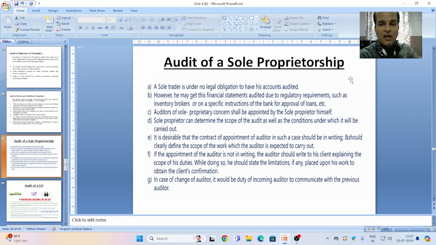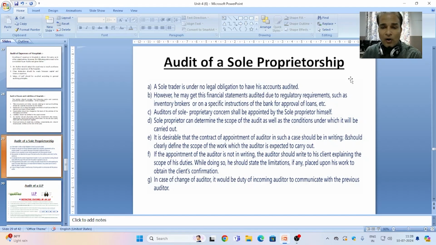However, he may get his financial statements audited due to regulatory requirements such as investment brokers, or on specific instructions of the bank for approval of loans. This means if a sole proprietor wants to raise a loan, he may approach the bank, and as the bank requires only audited books of accounts for accuracy and reliability, the sole proprietorship may go for the audit because he wants to raise the loan.